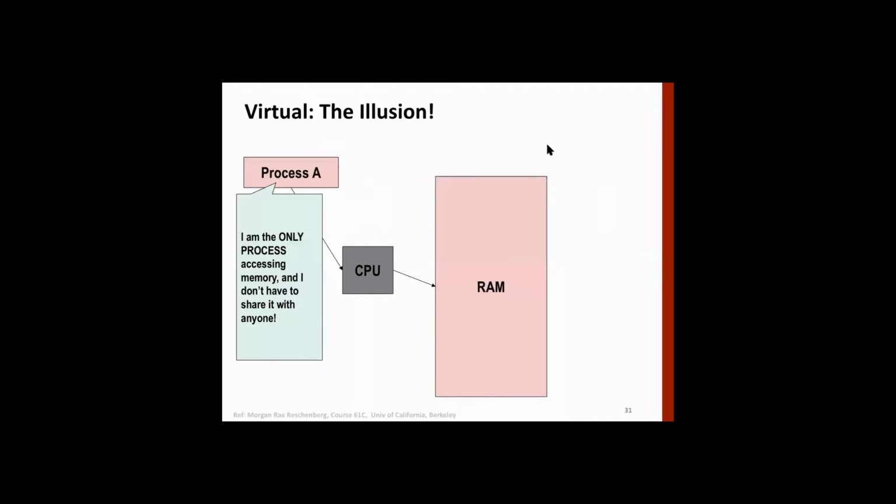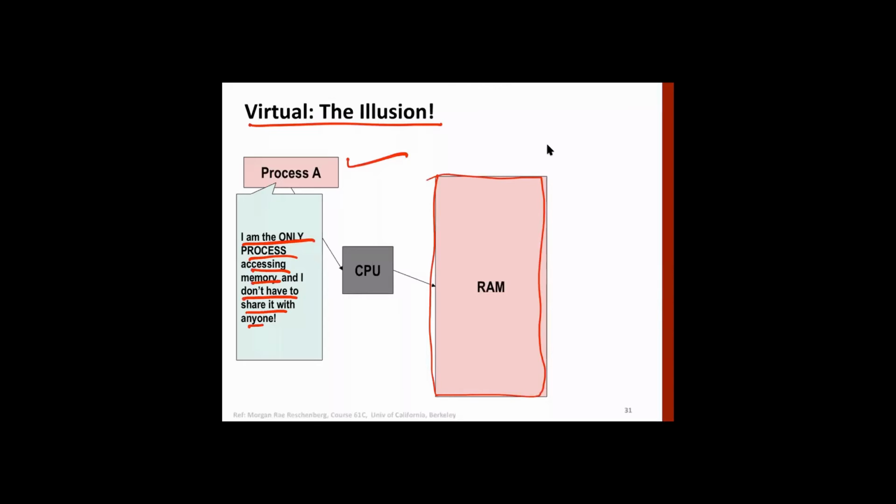However, by virtual memory, each process should be allowed to use its address space. It must think that I am the only process accessing the memory, and I don't have to share it with anyone. So it should think that I have access to full RAM. In fact, more than RAM also.